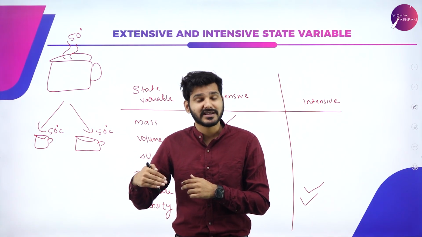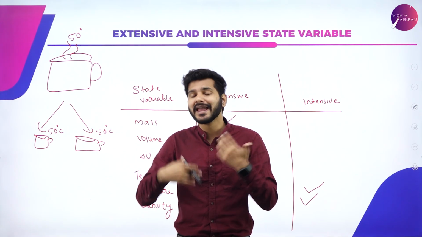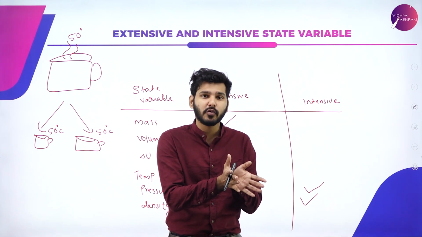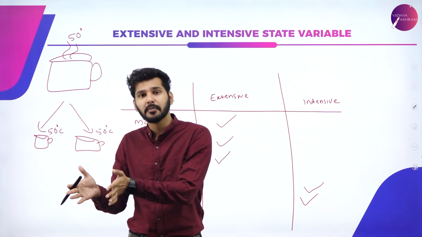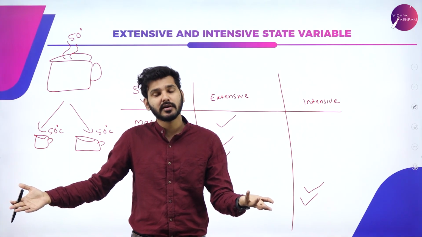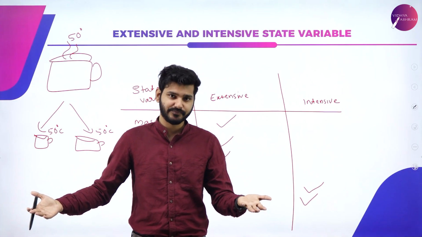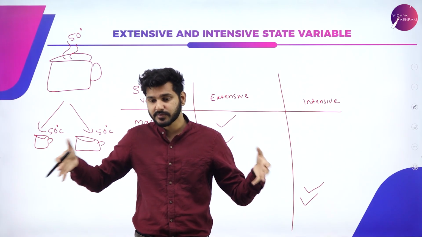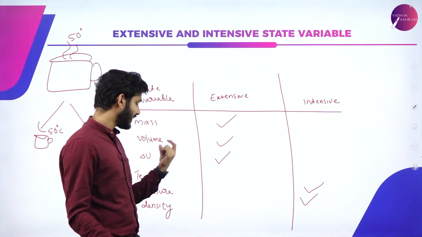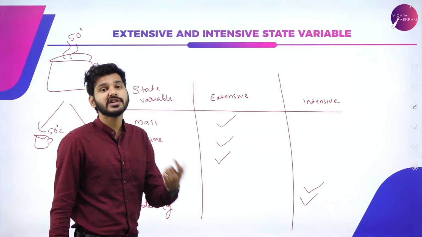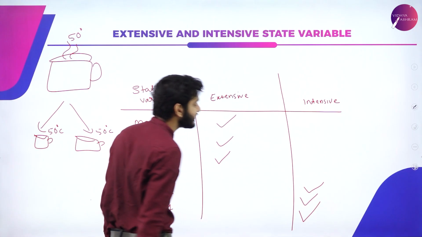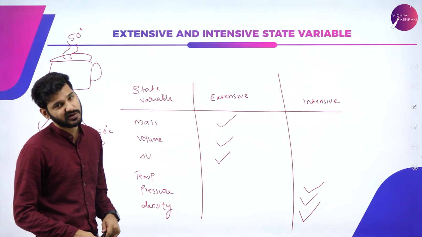Mass by volume is density, and that is constant for any substance we choose. The density of water, even if I take 1 cup or 10 cups, is the same. Even if we distribute it into 100 cups, or the mass or size changes, the density does not change for a given system. So density is also an intensive state variable.